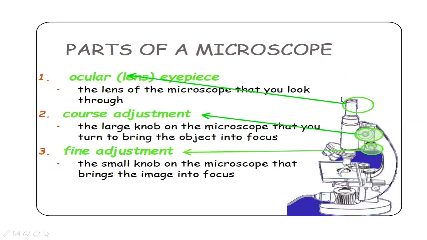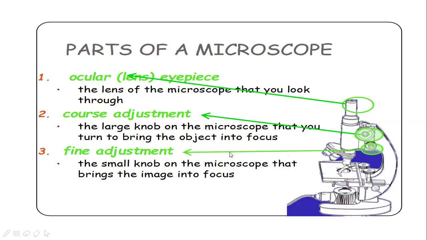And again, let us see this. This is the ocular through which we see into the microscope. This is the coarse adjustment. It is the larger knob that you turn to bring the object into focus. Okay, to see the specimen, we have to adjust the coarse adjustment knob so that we can get the specimen into focus.